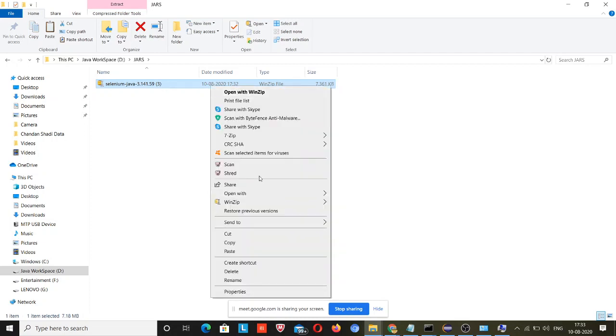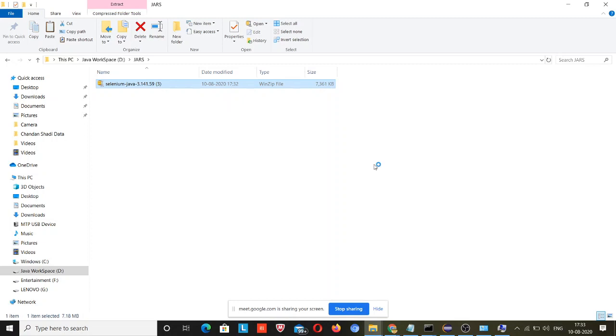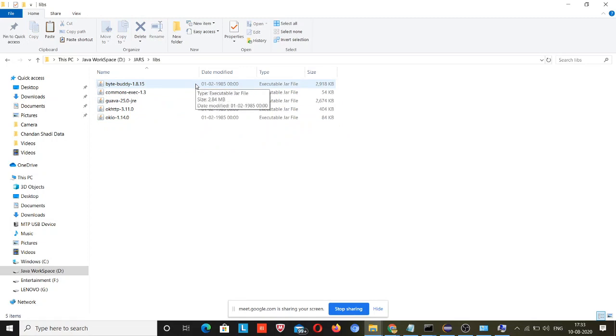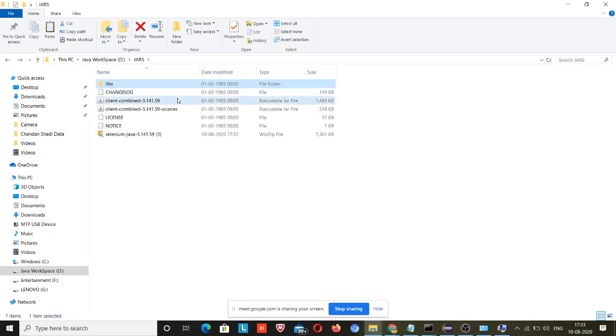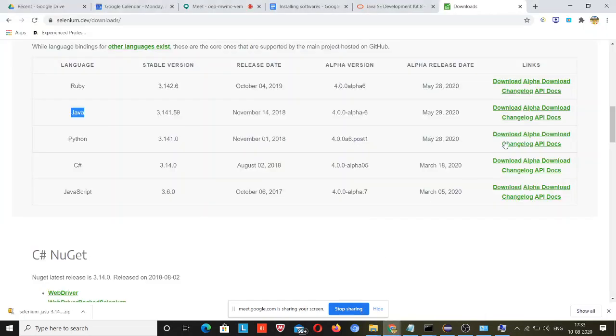So this may not be our desired file. Yeah, this is our file. So you do the same. These 2 jars will be there and these 2 jars. So these are the 6 files, sorry, 7, and you just go and download it for Java.